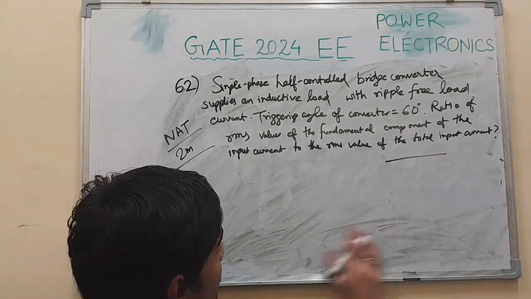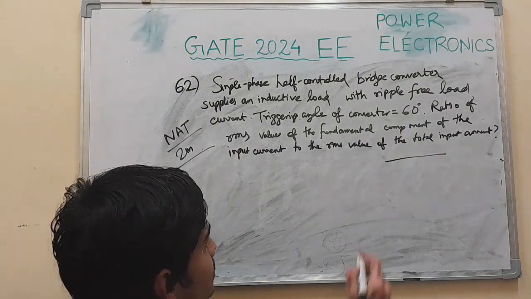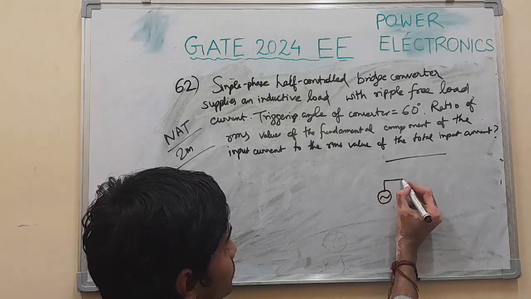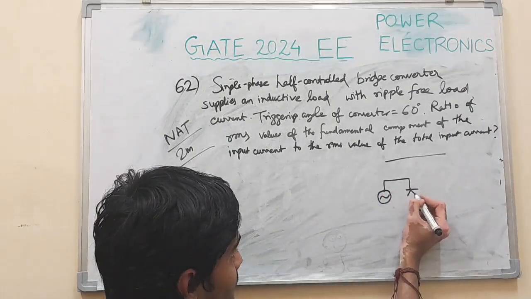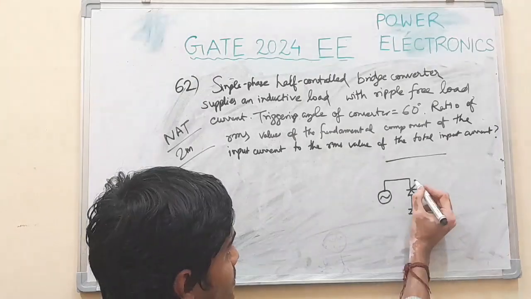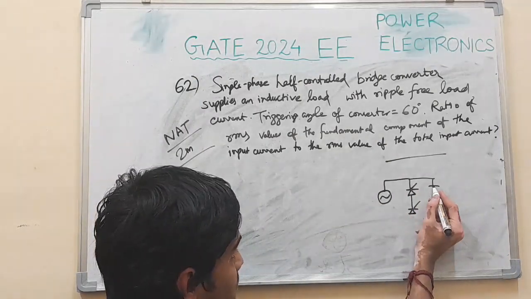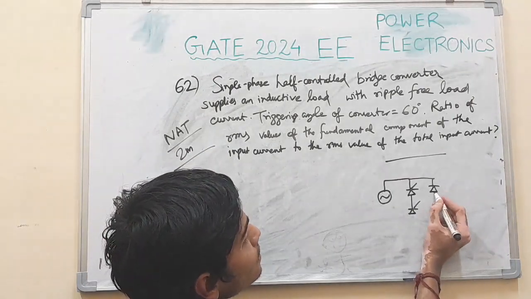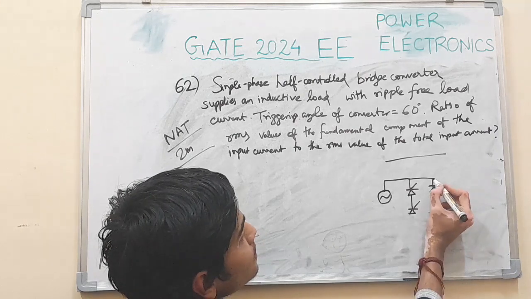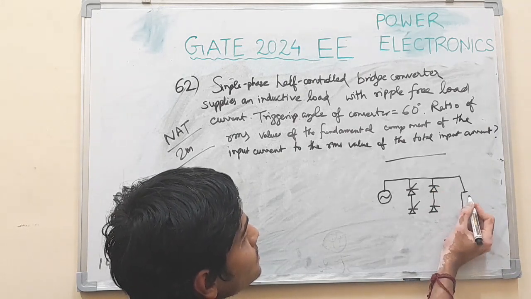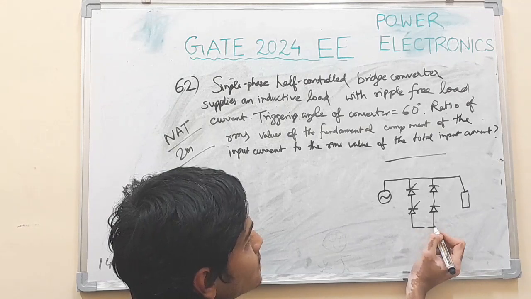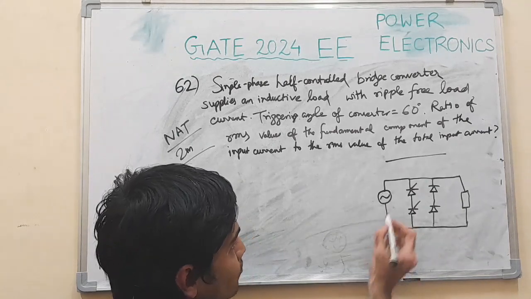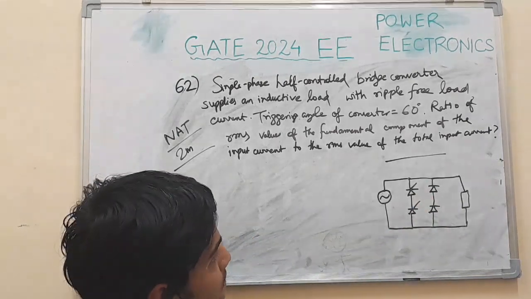Single phase half controlled rectifier, half controlled converter. Let's draw it. Something like this.